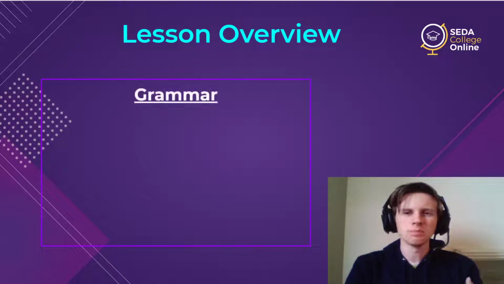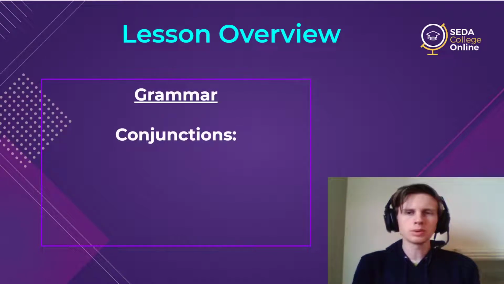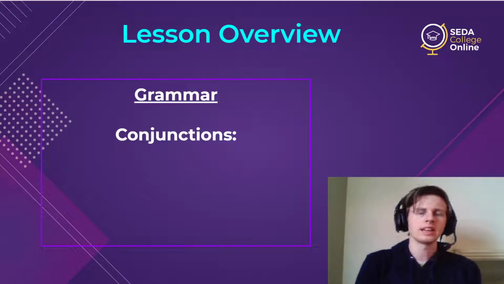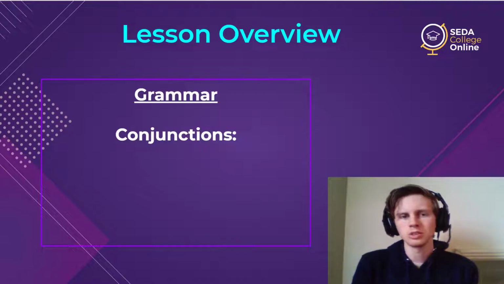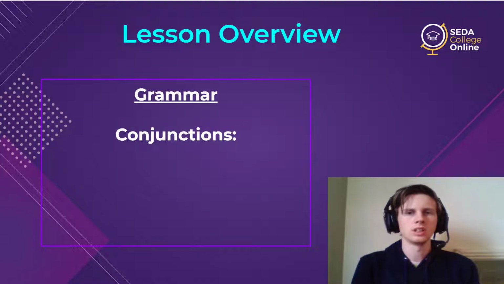We're going to talk all about conjunctions. I'm going to spend some time talking generally about conjunctions. I want to give a little introduction to what they are and what kind of function they have in English, or in language really, all languages, because they're one of the core parts of speech. The parts of speech are things like nouns, verbs, adjectives, adverbs, all of those words and those categories.